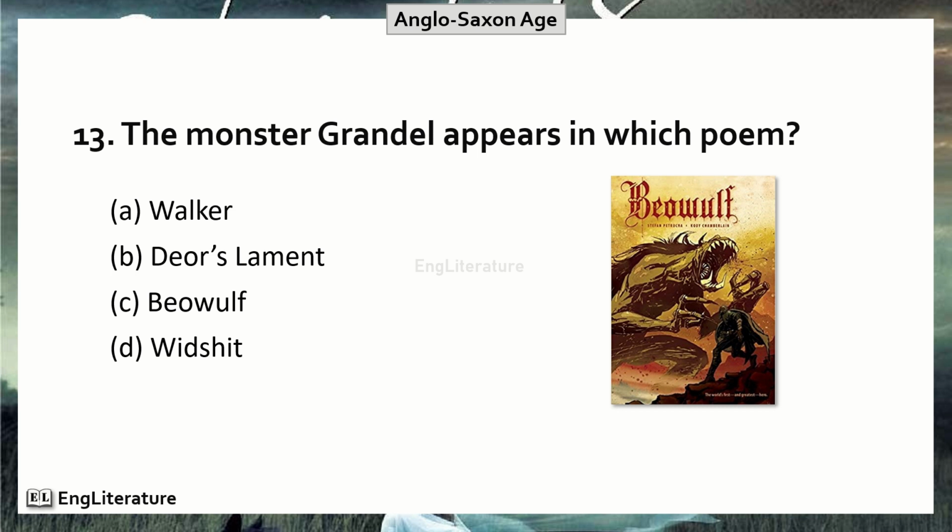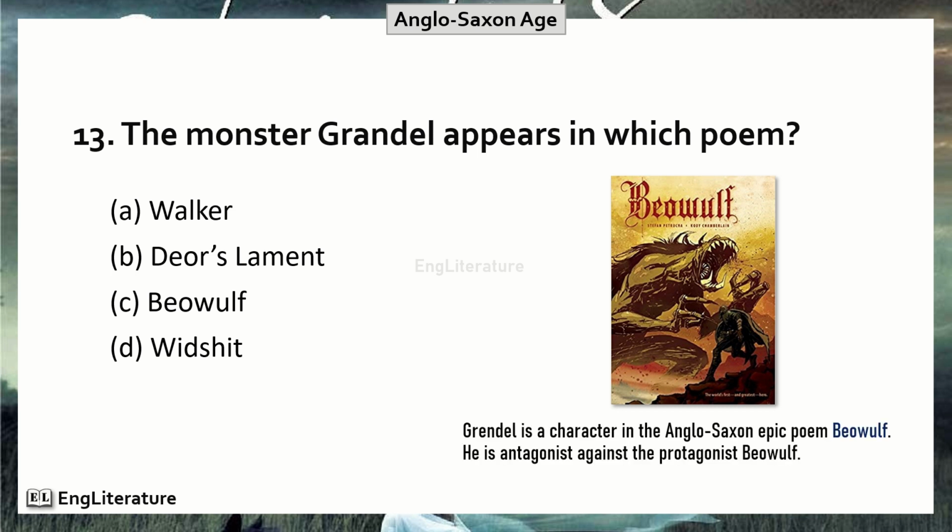The monster Grendel appears in which poem? Grendel is a character in the Anglo-Saxon epic poem Beowulf. He is the antagonist against the protagonist Beowulf. Then the right option is number C. Grendel appears in the poem Beowulf.